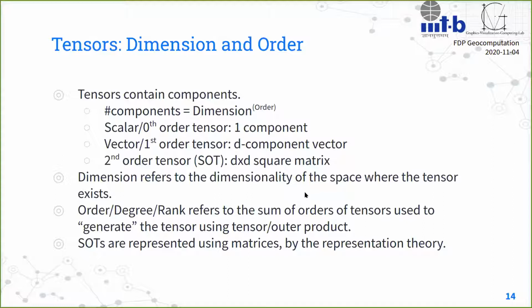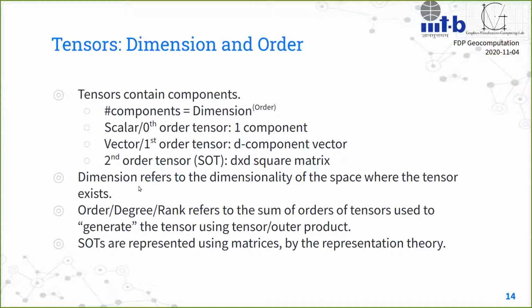Matrix representation is used for several things. For example, if you look at linear transformations, they are also represented in the form of matrices. But here we are saying that we are looking at only the second order tensors which are represented in the form of matrices. Okay.